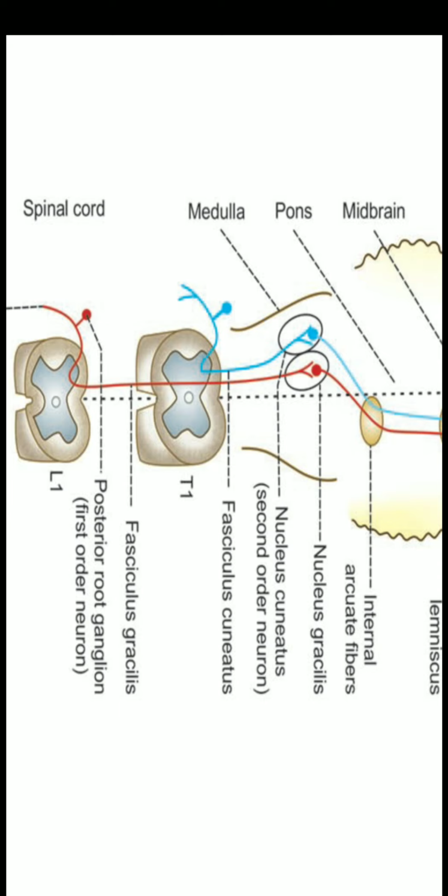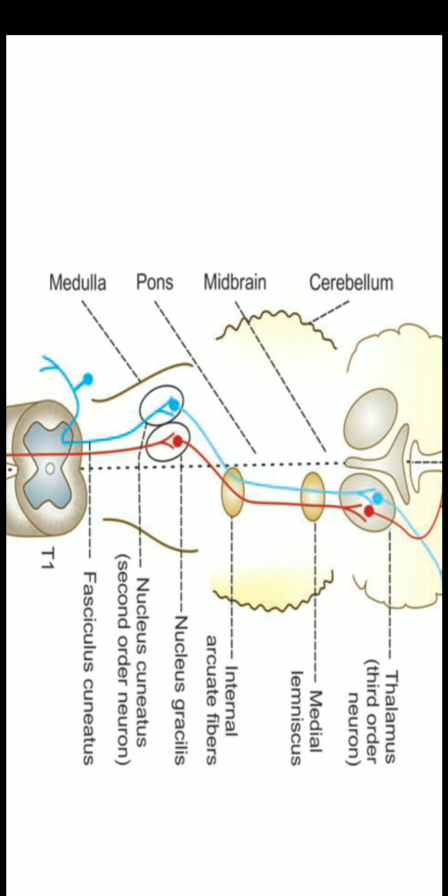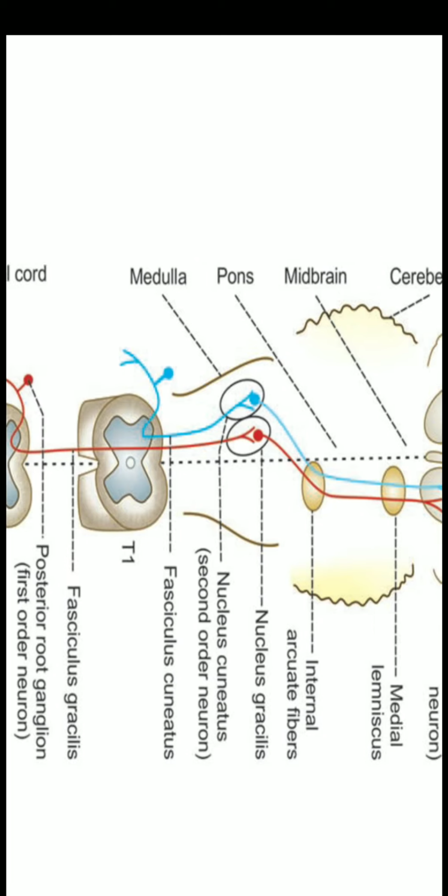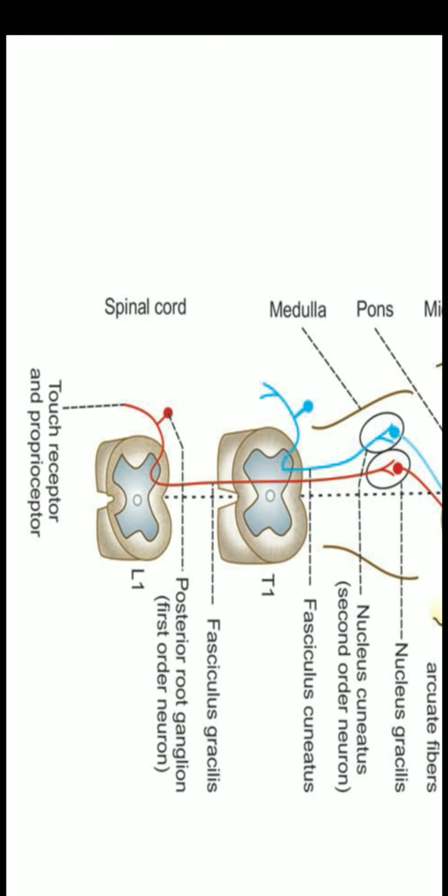Continuously these fibers are ascending upward, and this fasciculus gracilis contains the fibers from lower extremities and the lower parts of the body, that is from sacral, lumbar and lower thoracic ganglia. And fasciculus cuneatus contains the fibers from upper part of the body, that is from upper thoracic and cervical ganglia.